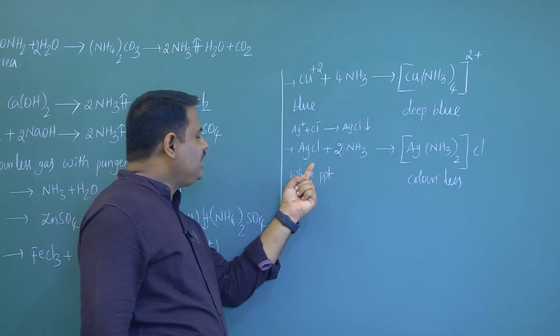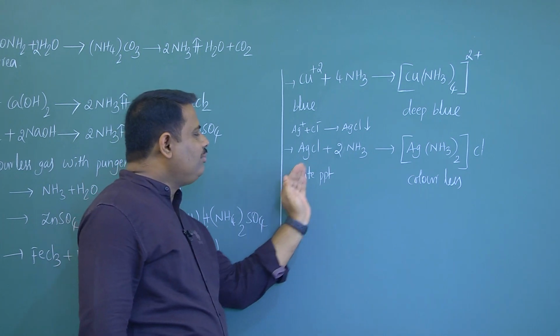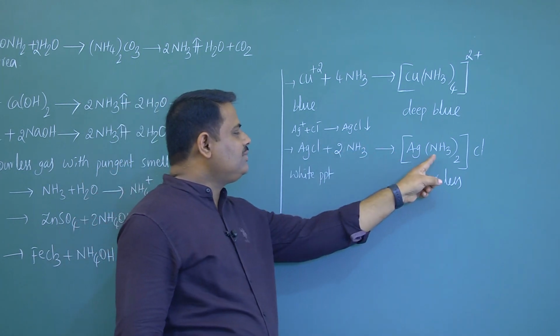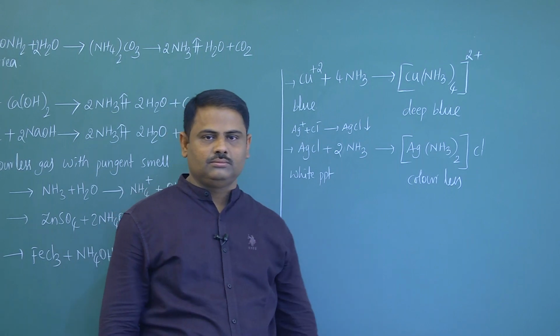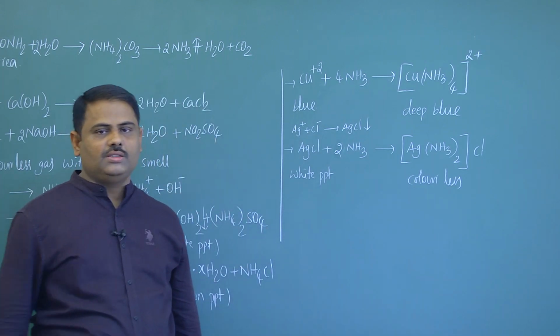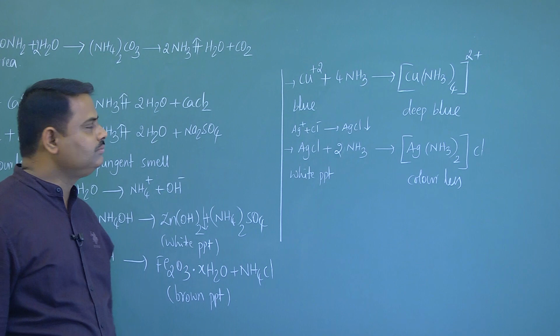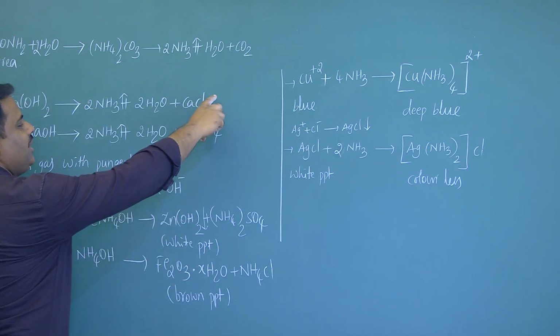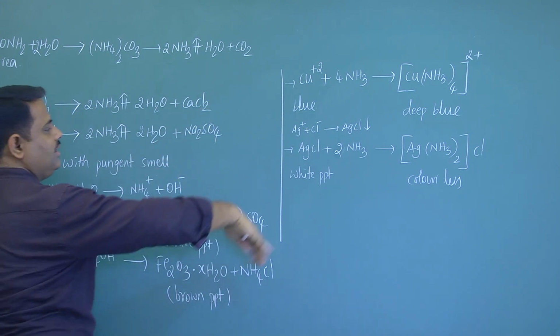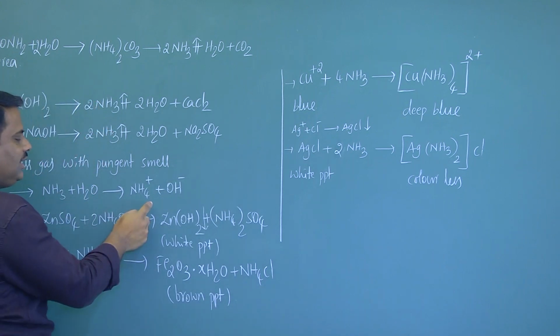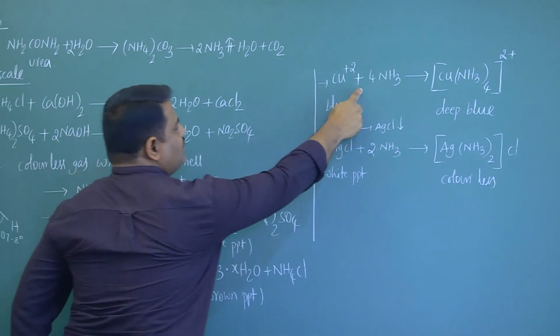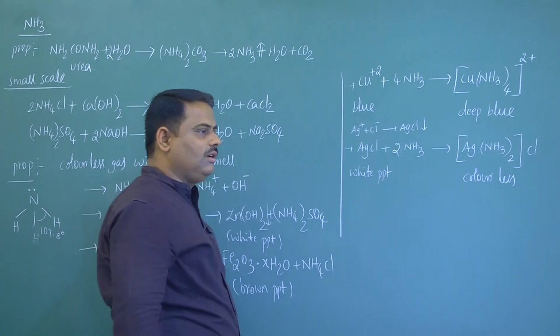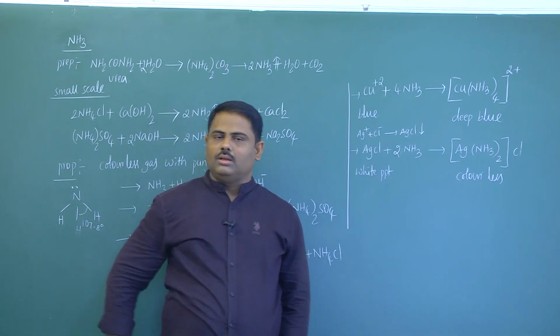Actually, silver chloride is a white precipitate. After completion of reaction, it becomes colorless. Now these are the small scale preparations and chemical properties of ammonia. So these reactions we can use in qualitative analysis of salts in laboratory.